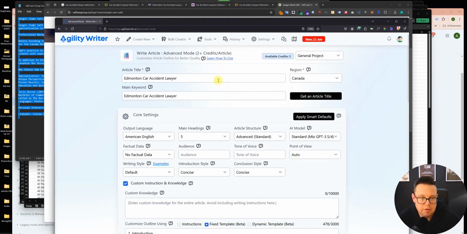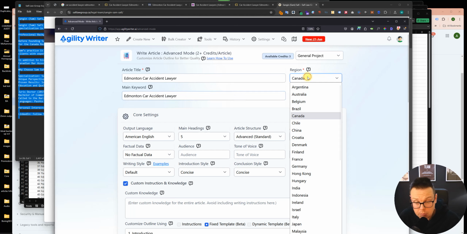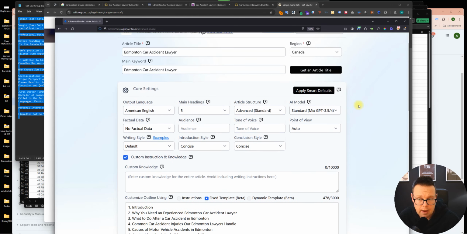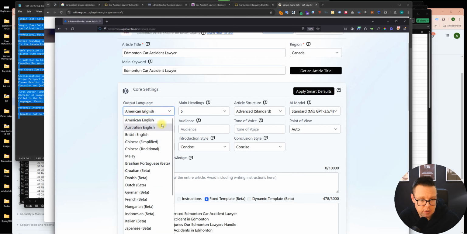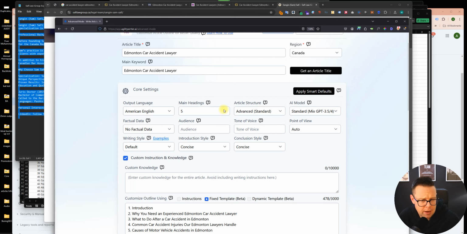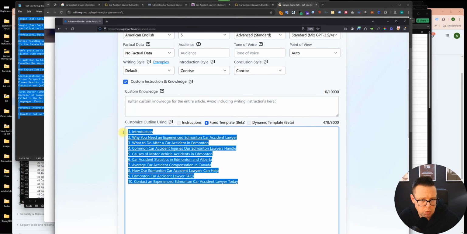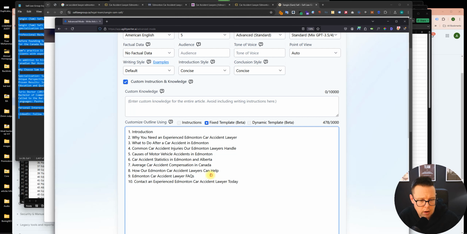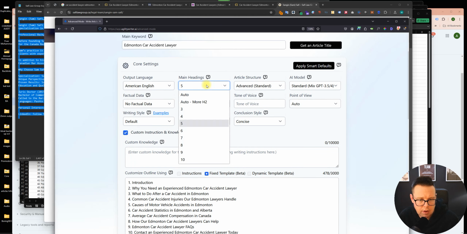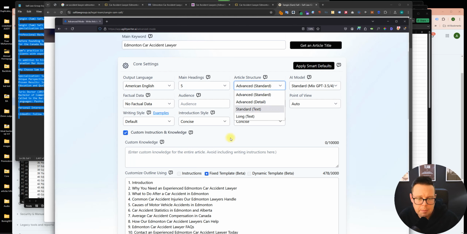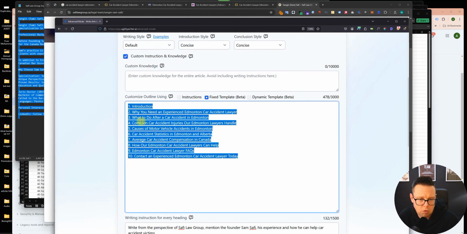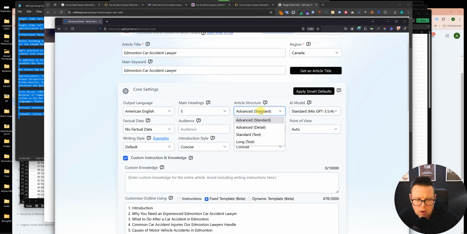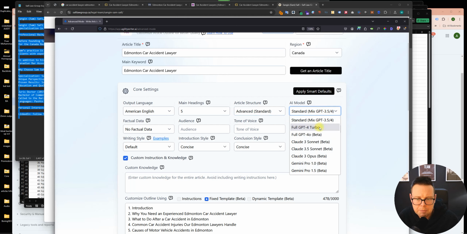Okay, let's run through this step by step. So article title and main keyword, for me, that's always the same thing. Region, set it to Canada. Here, language, you decide yourself what language you want to write in. Main headings, I think we can set that to what we have here. So I would set this probably to 9 to 10 now, but I usually just leave it on 5 actually. So I'll just keep what I always do in here, because I think the custom outline overrides this anyways. So article structure advanced is fine. Model, I would recommend for you to use GPT-4o.